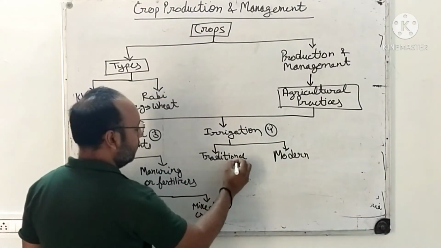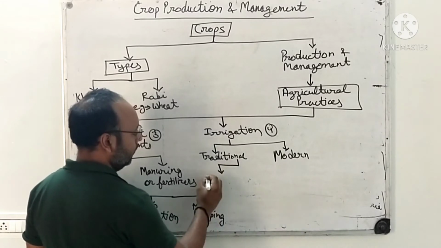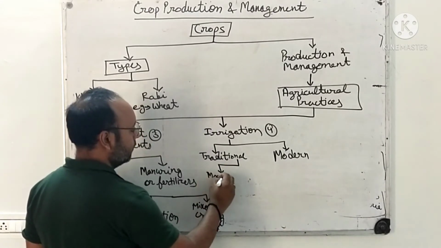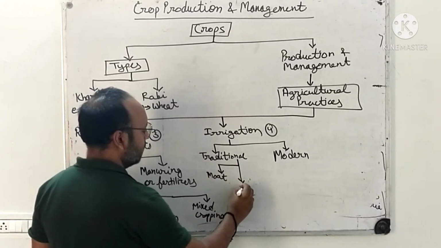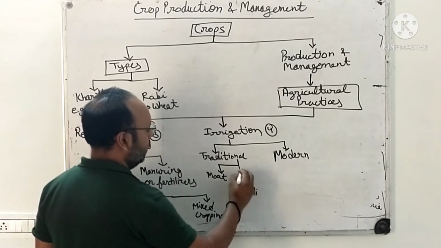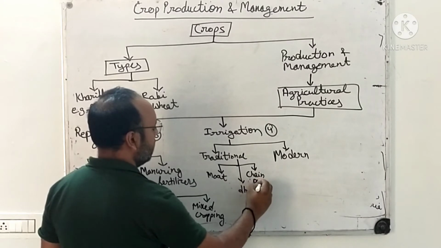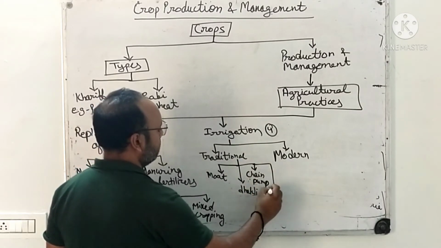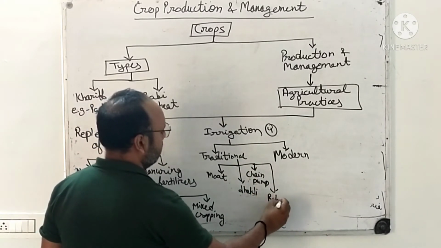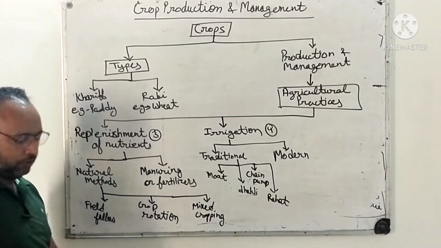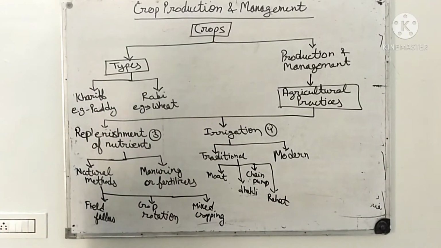In the traditional method we discussed further four: moat, Bakeley, chain pump and rod. So these were the four traditional methods which we have used.